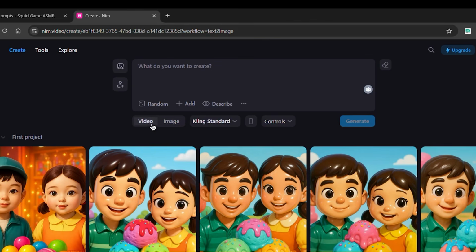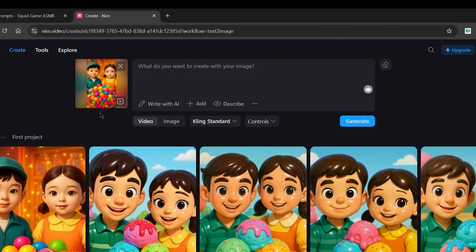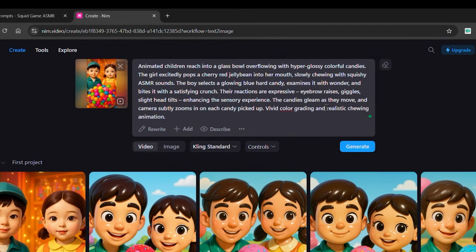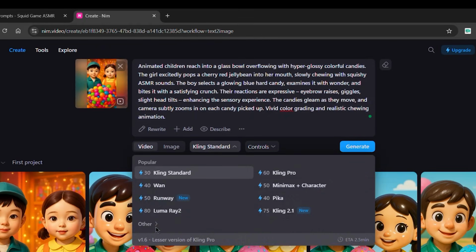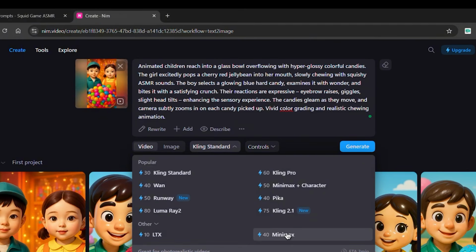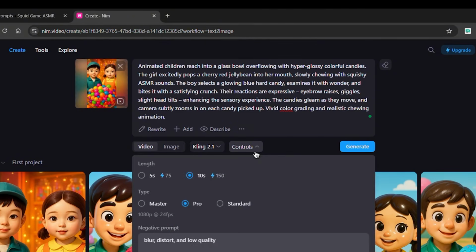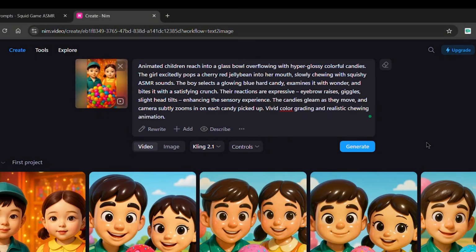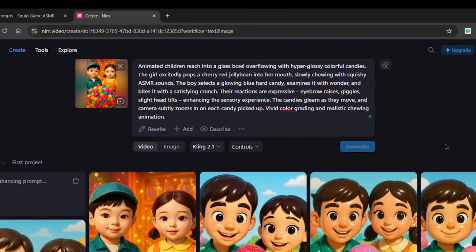Click over to the video tab, upload your image, and paste in the animation script. You pick Kling 2.1, the model that makes chewing look near lifelike. Then choose your length. 5 seconds is magic. And I swear, when it's done rendering, you're watching slow-motion bites that feel like ASMR hypnosis. The character moves, eyes blink, maybe a noodle flops. So subtle but so mesmerizing.